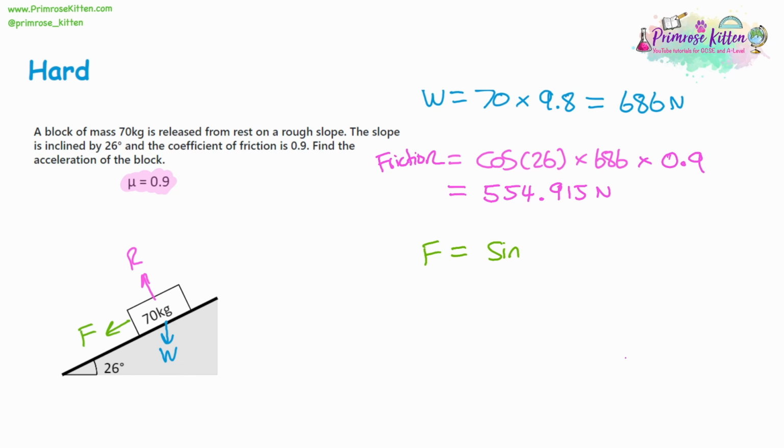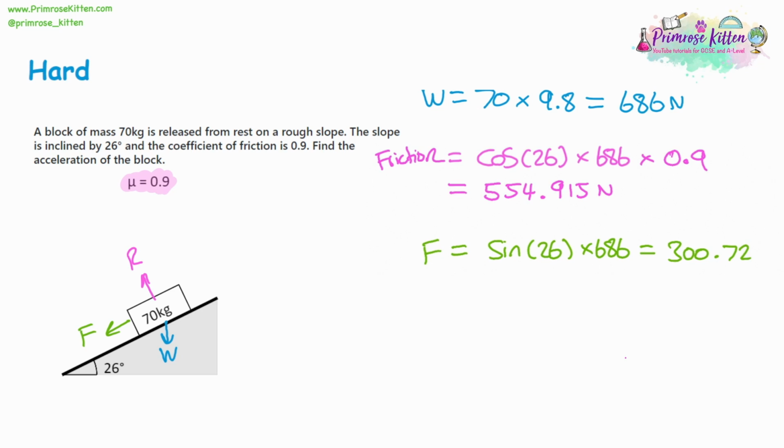Next, we're going to find the force of the object going down the slope. That's going to be the sine of the angle 26 multiplied by the weight. And that's going to give us 300.723 newtons. So now we do our force is equal to mass times acceleration. So our force going down the slope is 300.723. The friction pushing back against it is 554.915, and that's equal to the mass 70 times acceleration.